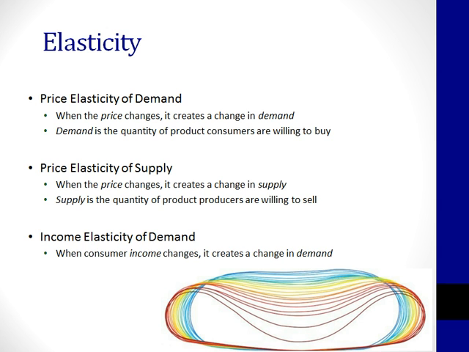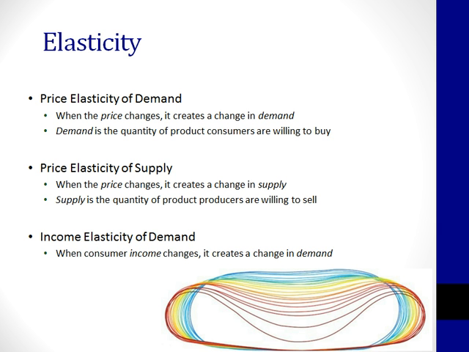There's also the price elasticity of supply. Supply changes when there's a change in price, just like demand does. Typically, there's a positive correlation between price and supply. As the price goes up, supply goes up. This is the opposite of the law of demand. When the price goes up, demand goes down.